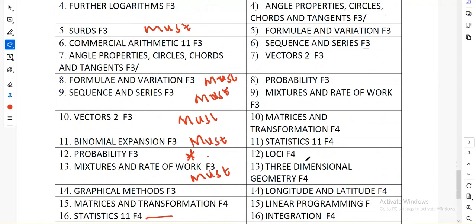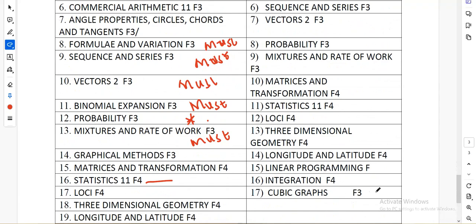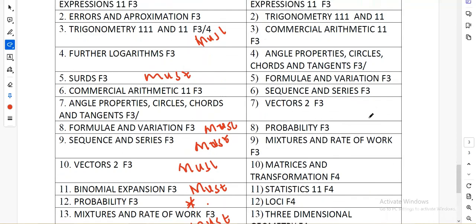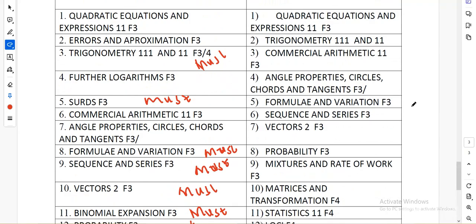As I was doing the analysis, I realized that sequence and series has been number 17 in very many years, and even last year. Therefore, number 1, prepare very well in formula and variation, which is form 3 work.